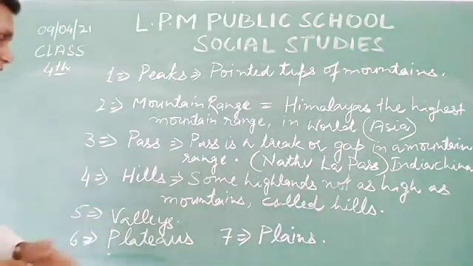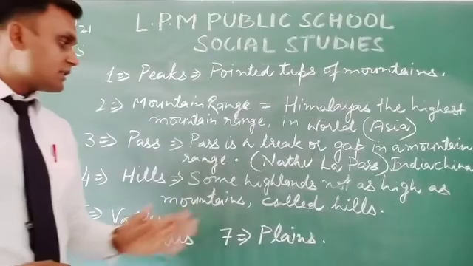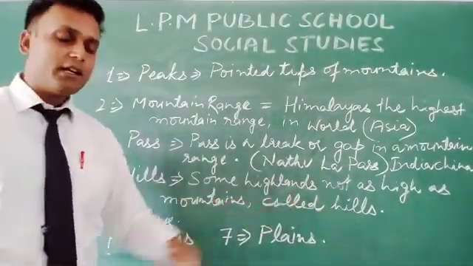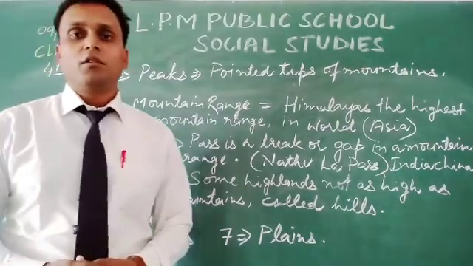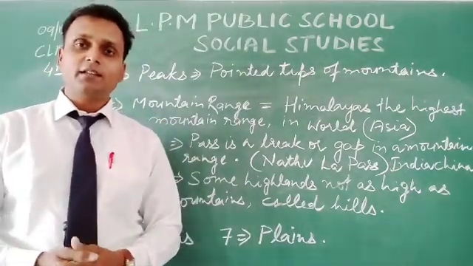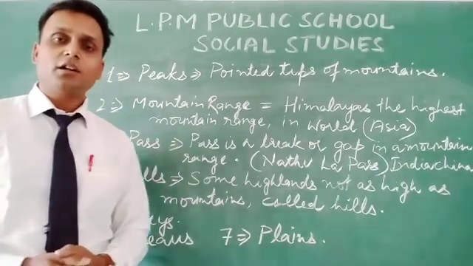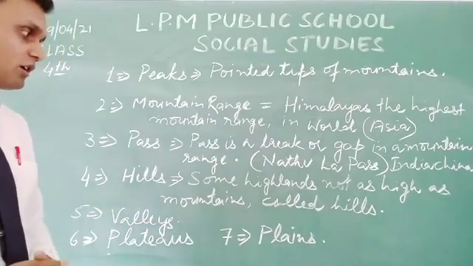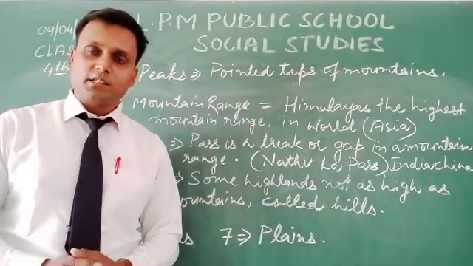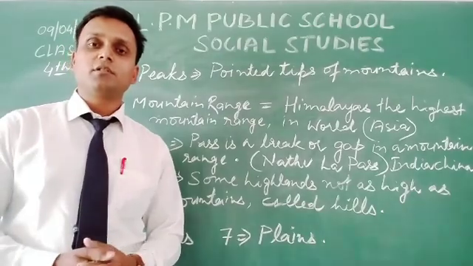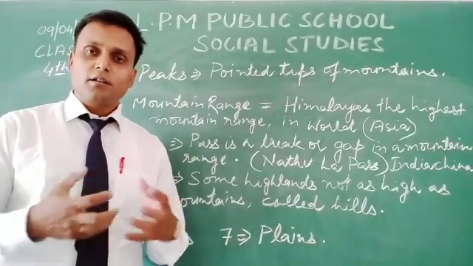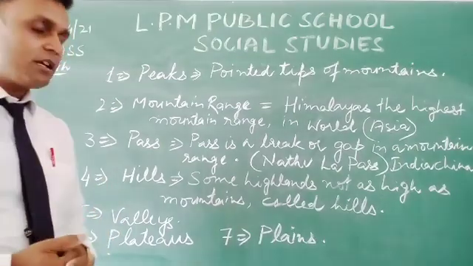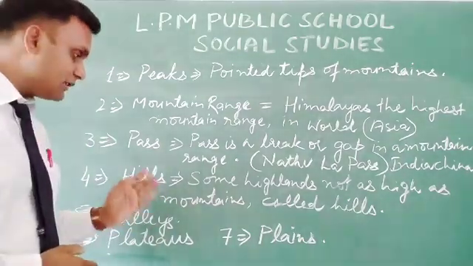Fourth point is hills. Some highlands not as high as mountains are called hills. As we know, mountains are very high. They have the highest peaks, but as compared to mountains, hills are not as high. That type of landform, a formation of rocky masses, is known as hills.